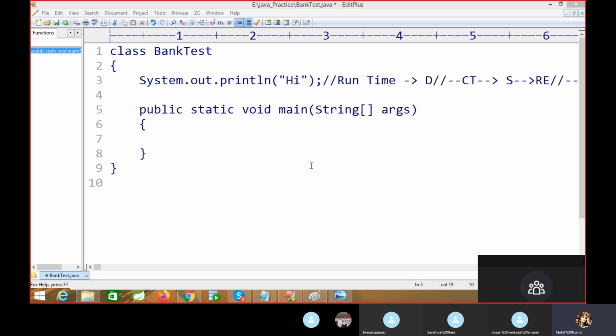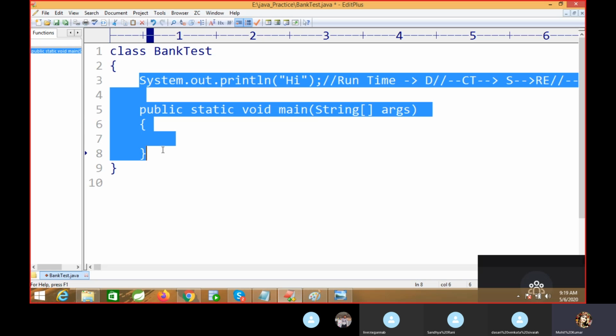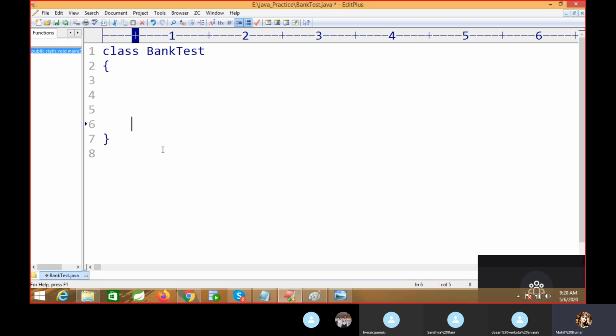Another logic is mathematical logic, like just subtracting and adding. We cannot write logic at class level. This block is called your class block. Business logic or any logic, we cannot write at class level. Your question is why? When one application has 1000 logics, can we create 1000 classes? No, right? It is very hectic.